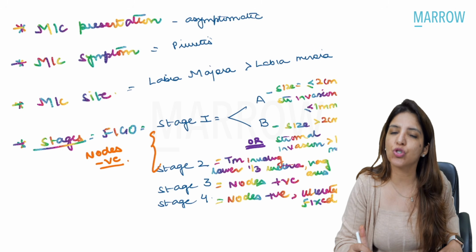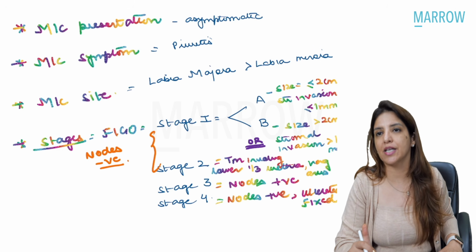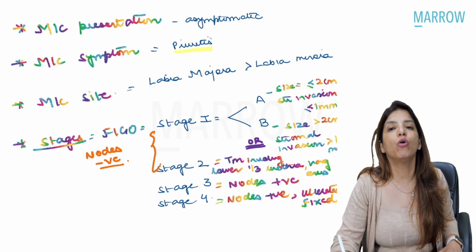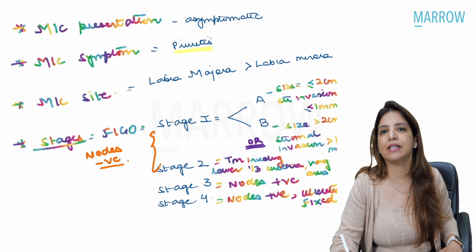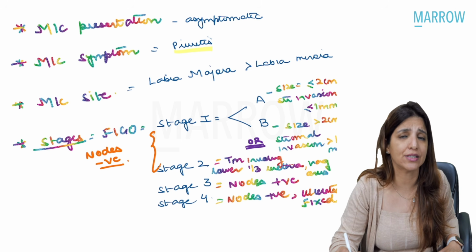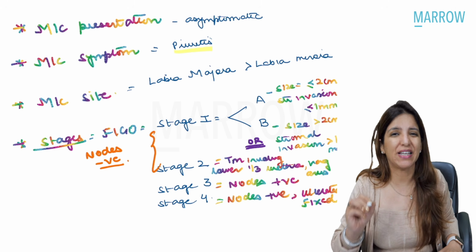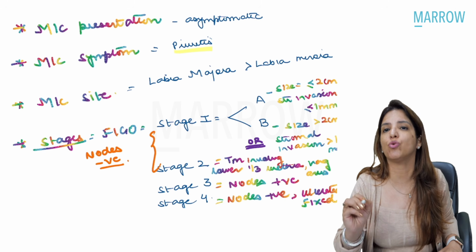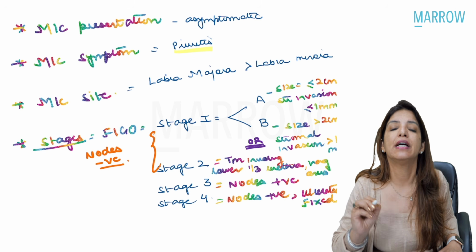Right? What is the most common presentation of vulval cancer? It's asymptomatic. The most common symptom which you are going to get will be pruritus. Most common site for vulval cancer is labia majora followed by labia minora. Staging of vulval cancer, you have to remember very, very basic things about staging, and I'm going to tell you the FIGO staging. Vulval cancer you have FIGO staging as well as TNM staging.